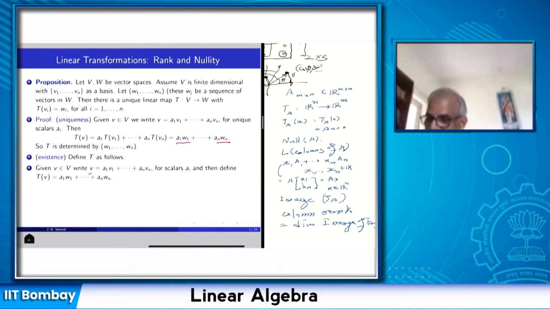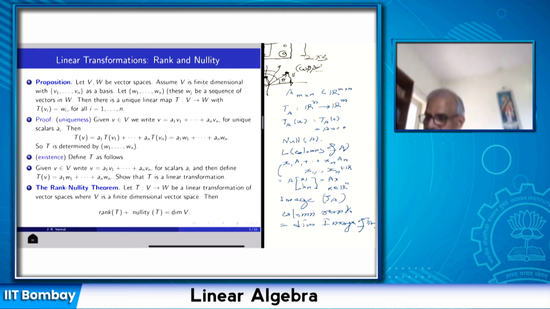First express V as a unique linear combination of the basis vectors, and then apply T to V and declare this as A1 W1 plus ... plus An Wn. And you can test that this map is a linear map. This is very easily proved. So we have proved existence and uniqueness.